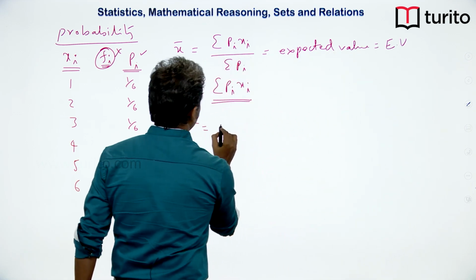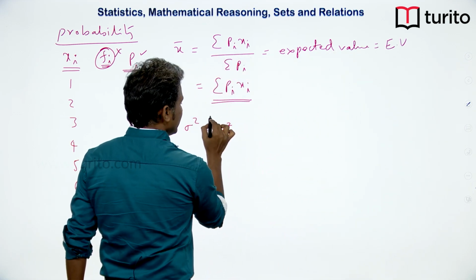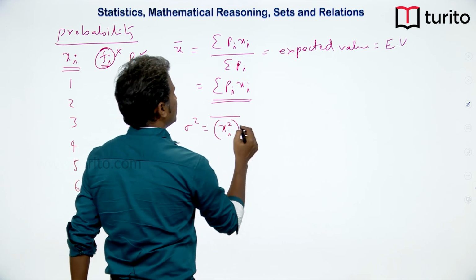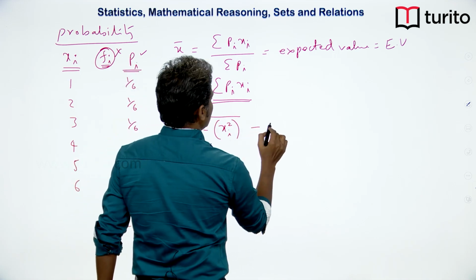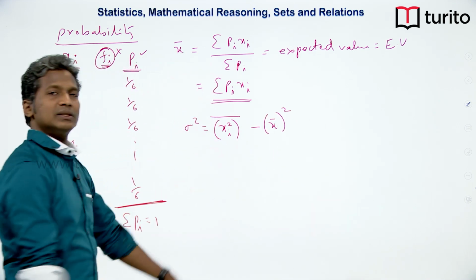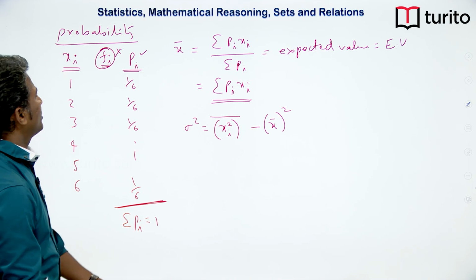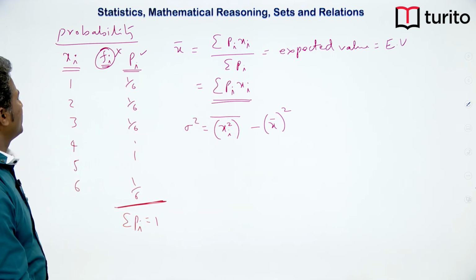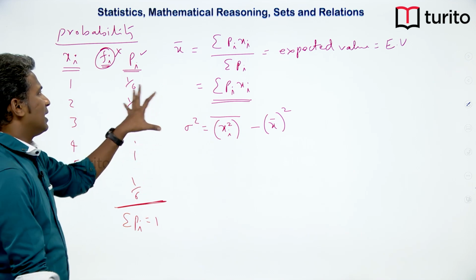So, we can go for xi whole square bar. Okay, so it is the bar of the mean of the average, mean of the squares. Next, it is square of the mean. We can use this formula and get it. Okay, but here x bar is basically the expected value. Okay. Now, this is one simple definition of the